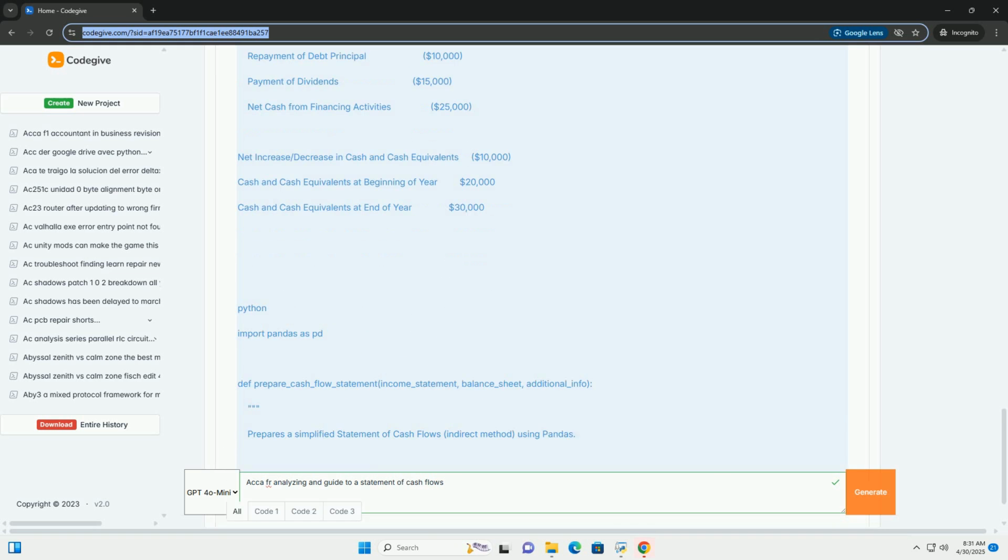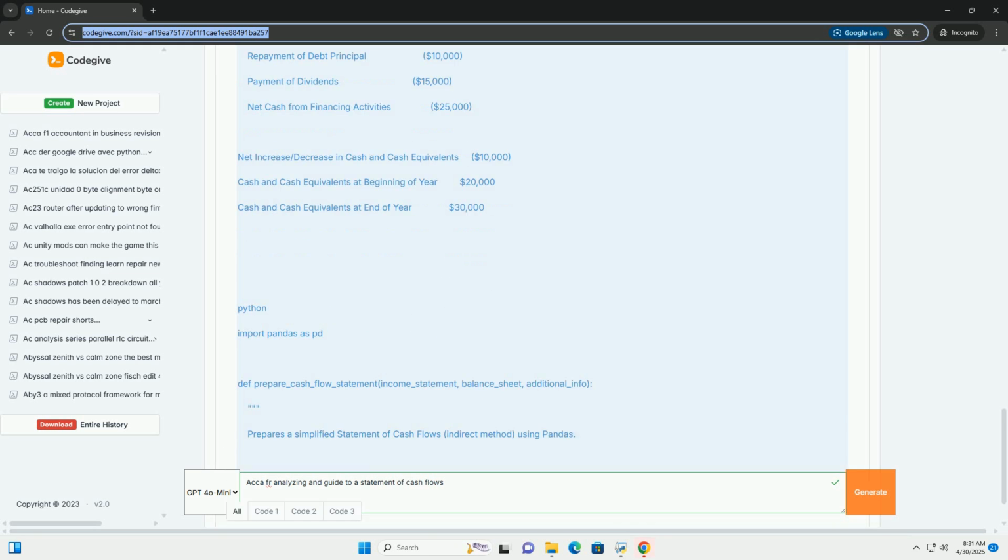Sale of land, investing inflow. Issuance of bonds, financing inflow. Repayment of loan principal, financing outflow. Payment of dividends, financing outflow. Sale of stock, financing inflow.